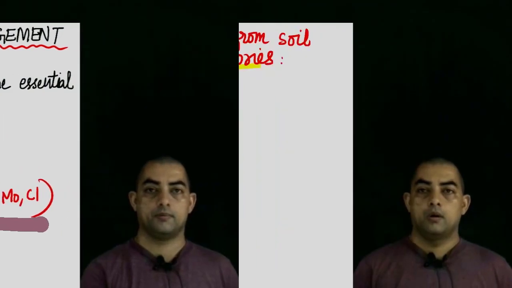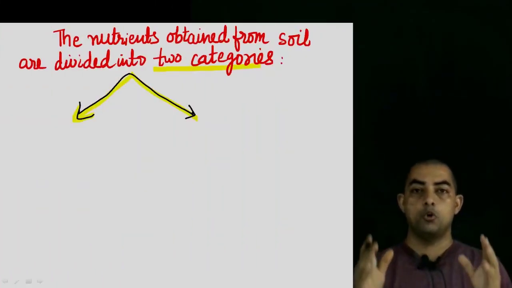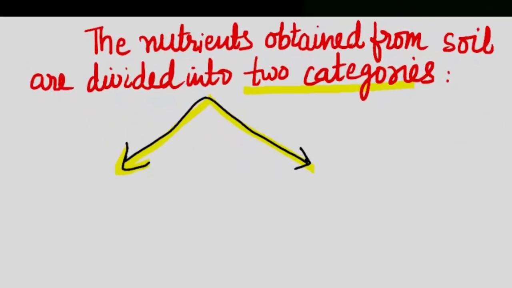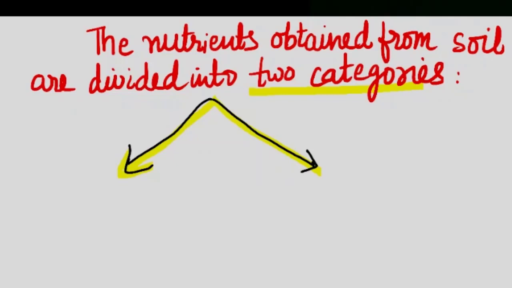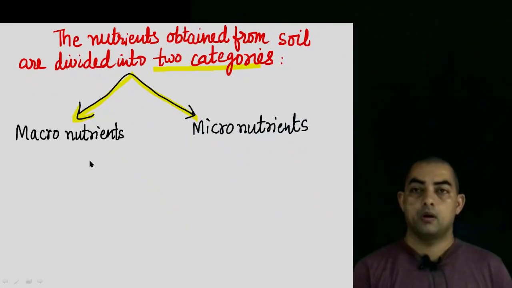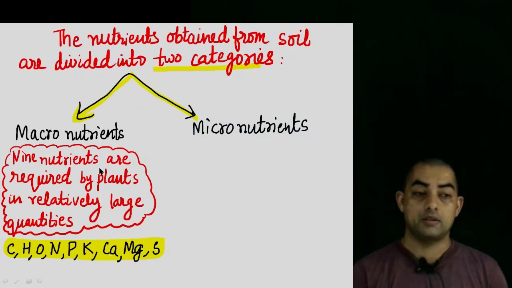Let us proceed further. The nutrients which are obtained from soil are basically divided into two categories, as you can see over here. The first category is the macronutrients and the second category is the micronutrients. Macronutrients include 9 nutrients.